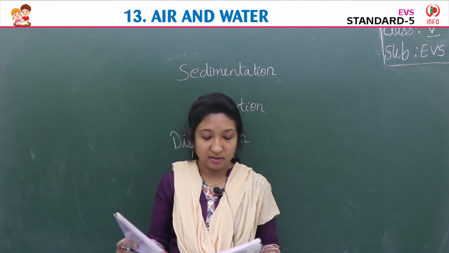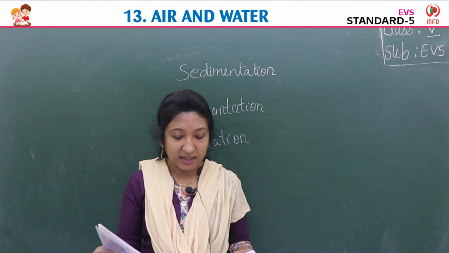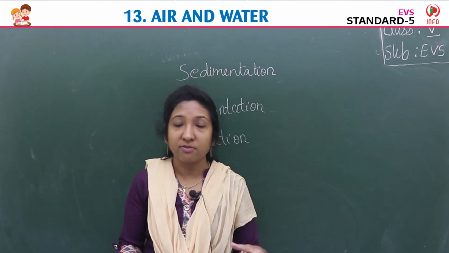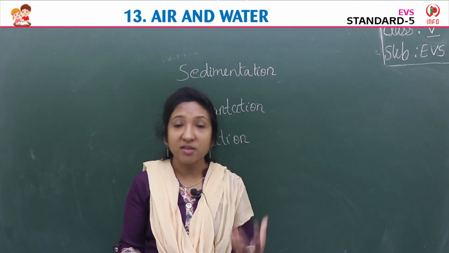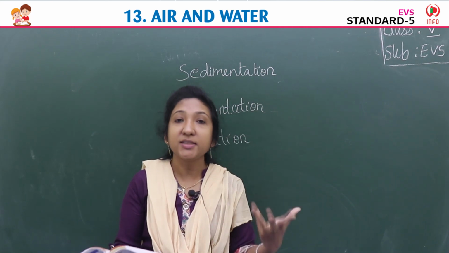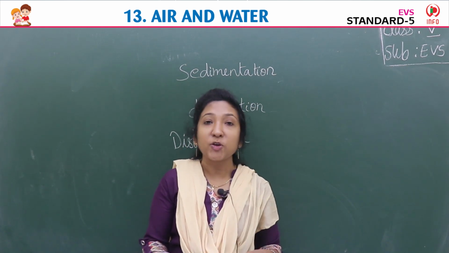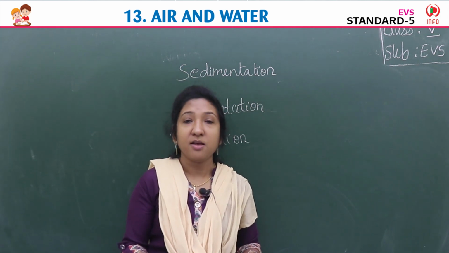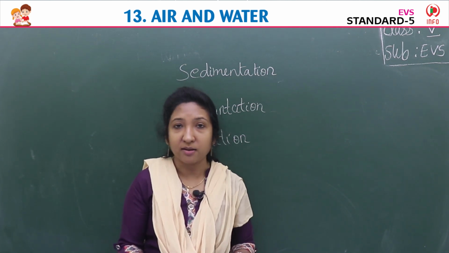Then we learned about water. Water is very important to all living things. Harmful impurities in water have to be removed to make it fit for drinking. Water we can see everywhere on the earth, but it is not in the pure form. So to make it pure for drinking, we need to purify it, filter it, isn't it? To remove the impurities. Distillation is used to remove soluble impurities in water. Distillation is a process of removing the soluble impurities in the water. And decantation is used to remove the insoluble sediments from the water.